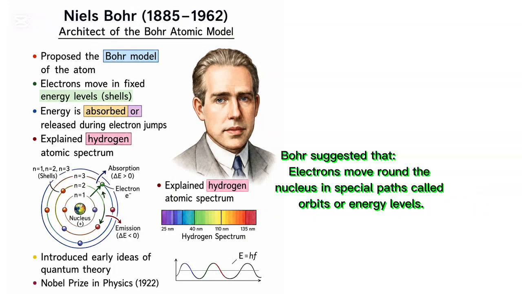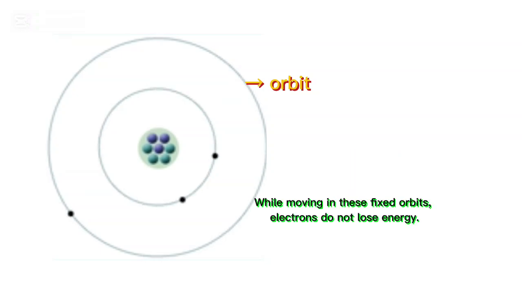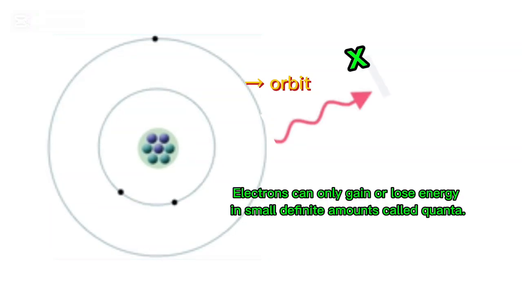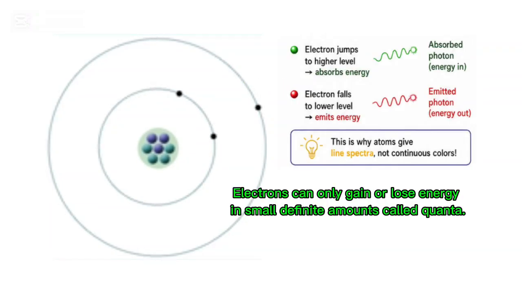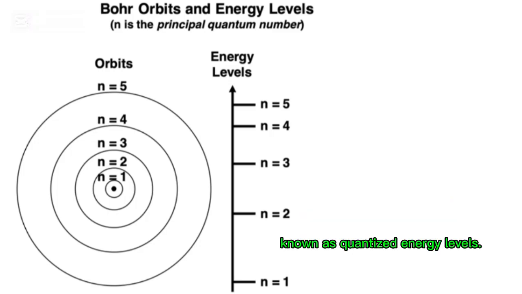Bohr suggested that electrons move around the nucleus in special paths called orbits or energy levels. While moving in these fixed orbits, electrons do not lose energy. Electrons can only gain or lose energy in small definite amounts called quanta. Therefore, electrons exist in specific energy states known as quantized energy levels.